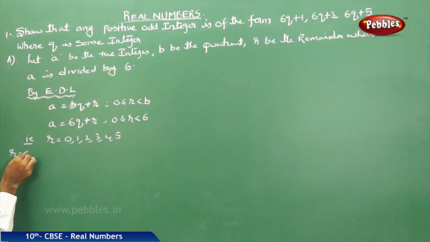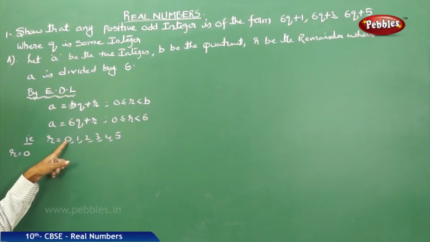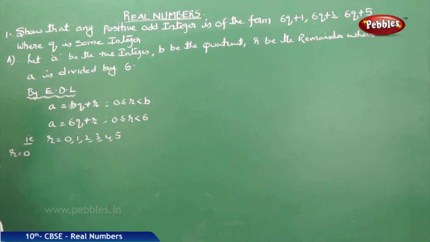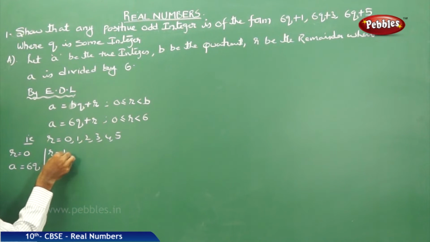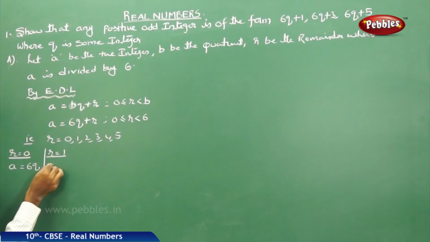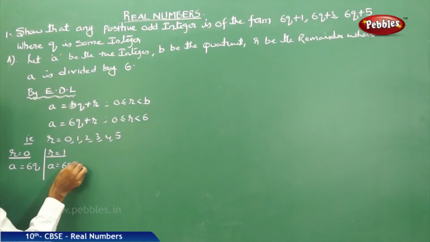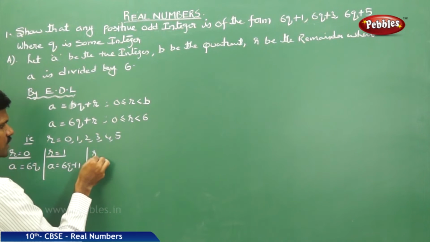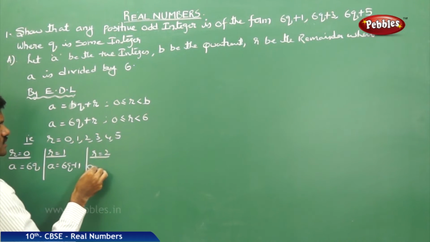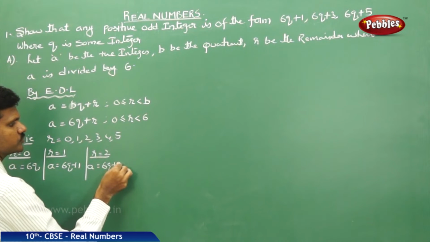Let us consider the cases. When R is equal to 0, it becomes A is equal to 6q. If R is equal to 1, A is equal to 6q plus 1. If R is equal to 2, A is equal to 6q plus 2.